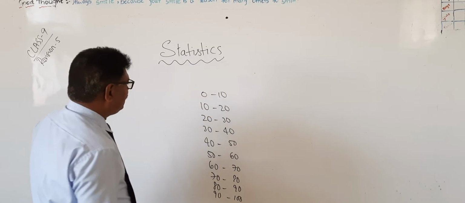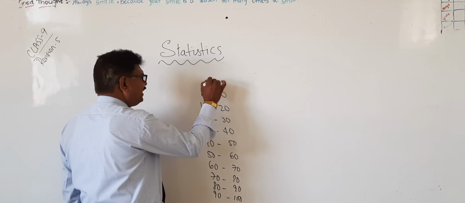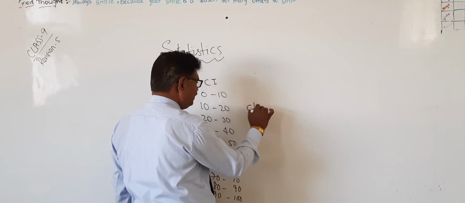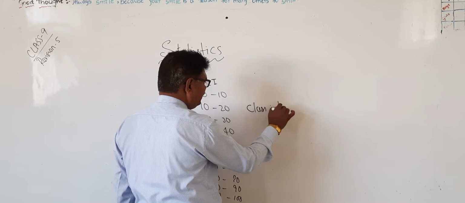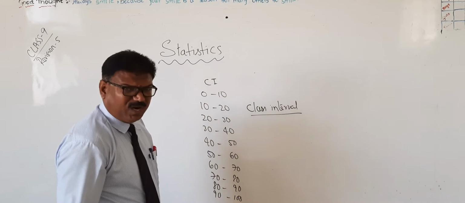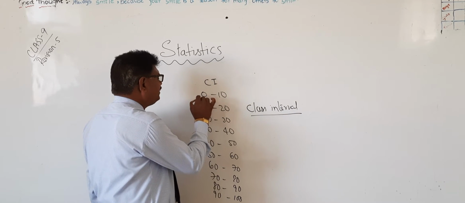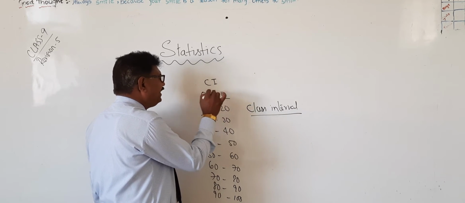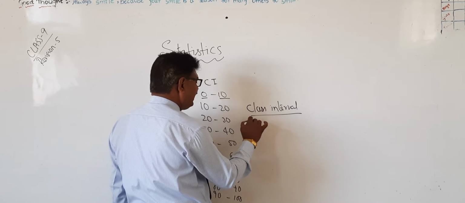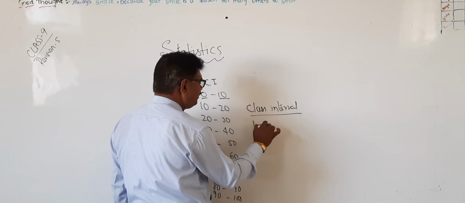Okay? Now, this is known as class interval. Class interval means where it will start and where it will end. The starting point is known as the lower limit.